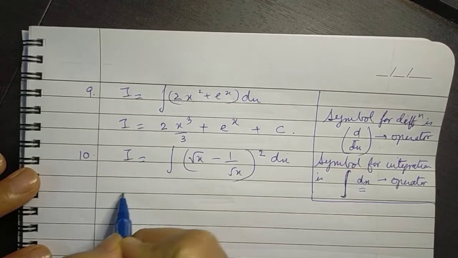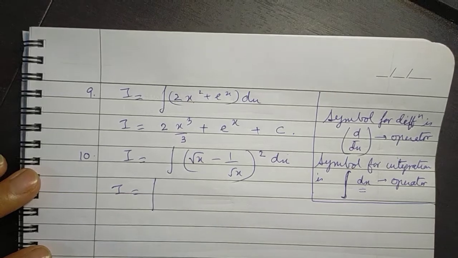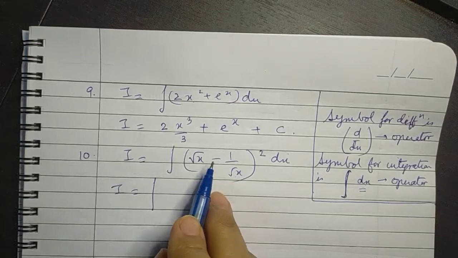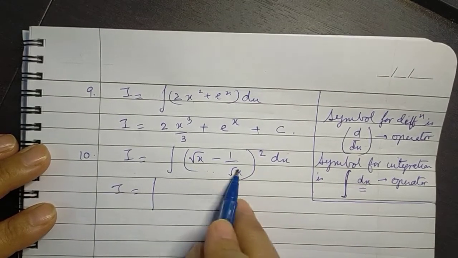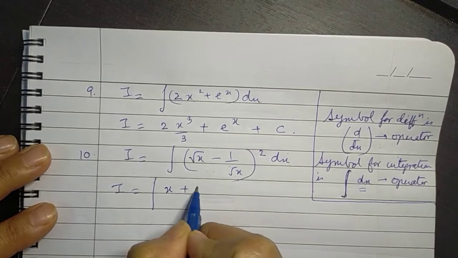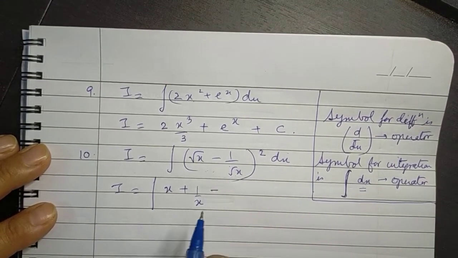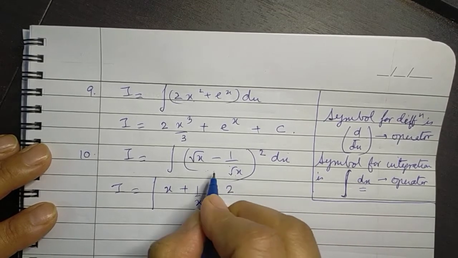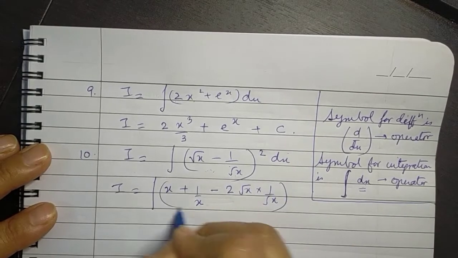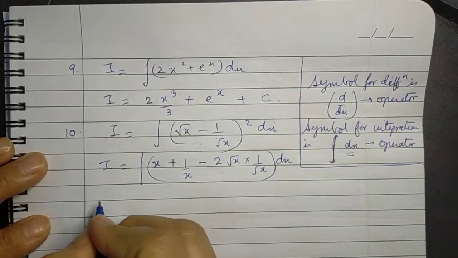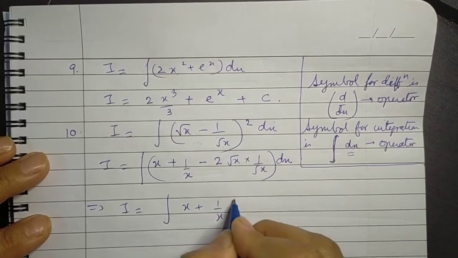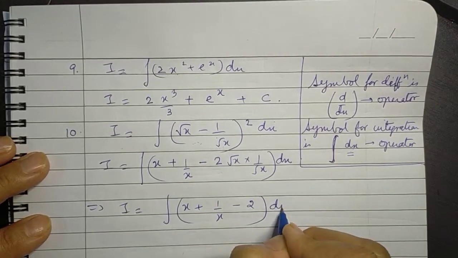Like now here, before applying the integral, we are first simplifying this function. So applying the formula for the square of the difference of two functions, what do we get? This becomes this square plus this square minus 2 times square root of x into 1 upon square root of x, and dx gets carried down as it is. So this gives us I is equal to the integral of x plus 1 upon x minus 2, into dx.